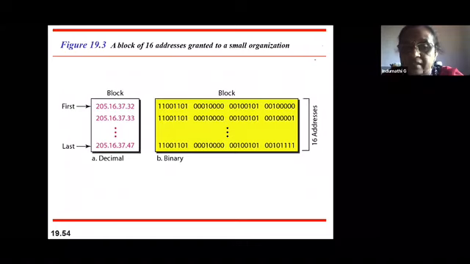If you take 205.16.37.32 as the first address, how do you convert it into decimal? 32 into 256 to the power of 0, plus 37 into 256 to the power of 1, plus 16 into 256 to the power of 2, plus 205 into 256 to the power of 3. If you convert that and add, you get some number. If that number is divisible by 16, you are satisfying the third condition.